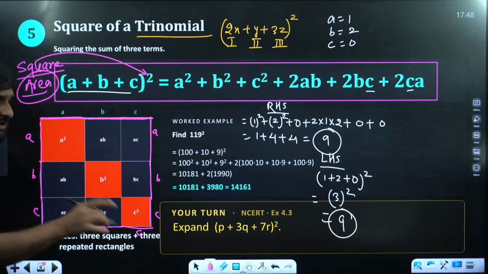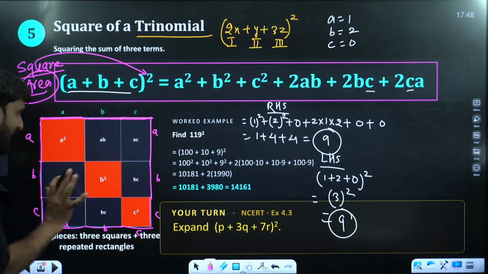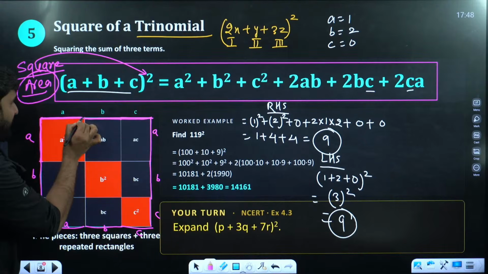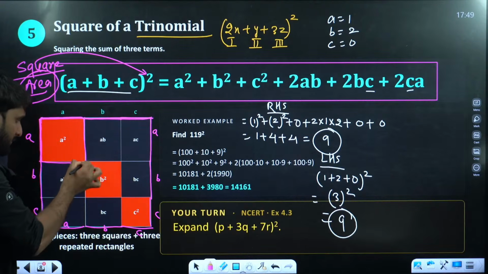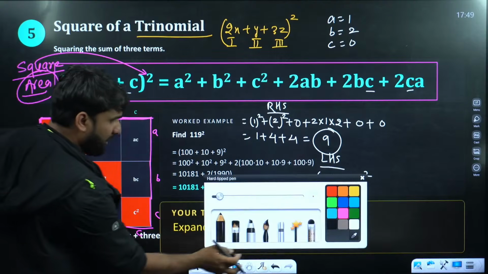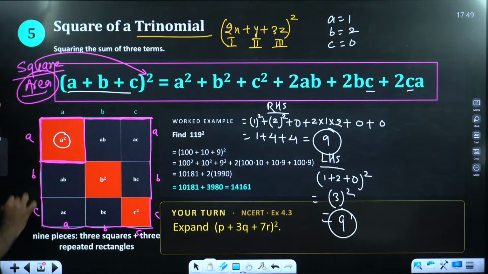Is it clear, everyone? So the area of this entire square will become a plus b plus c whole square. Now at this corner, if this is a and this is also a, it has become a square. And we all know the area of a square is equal to a square. So this is a square.